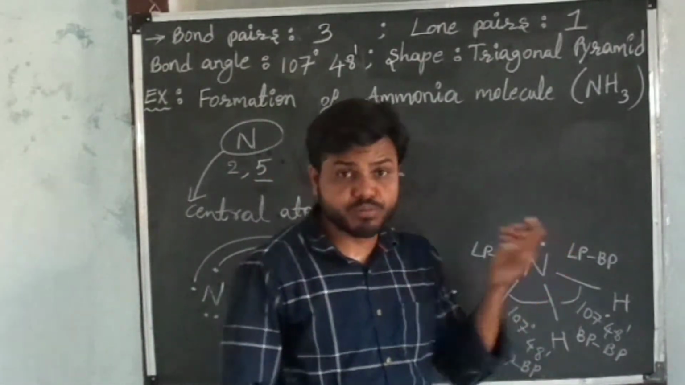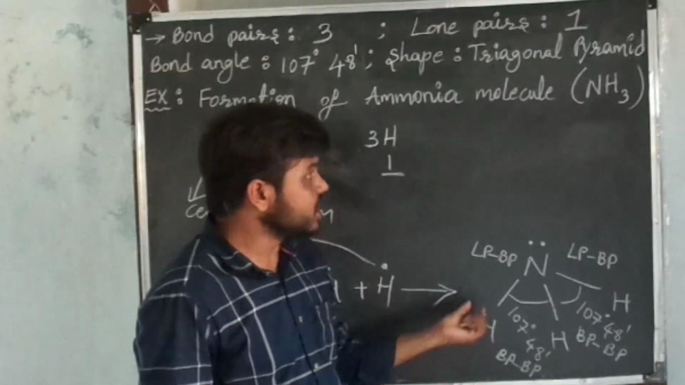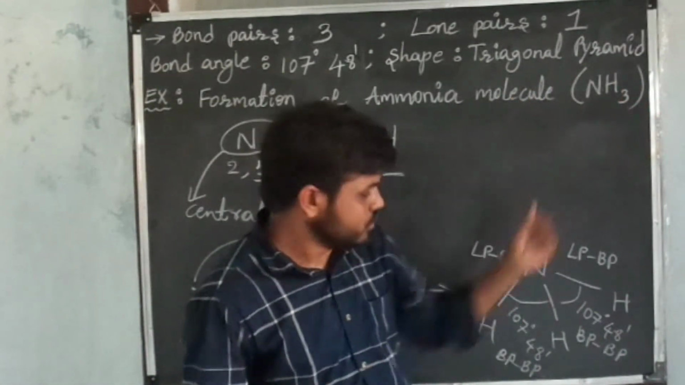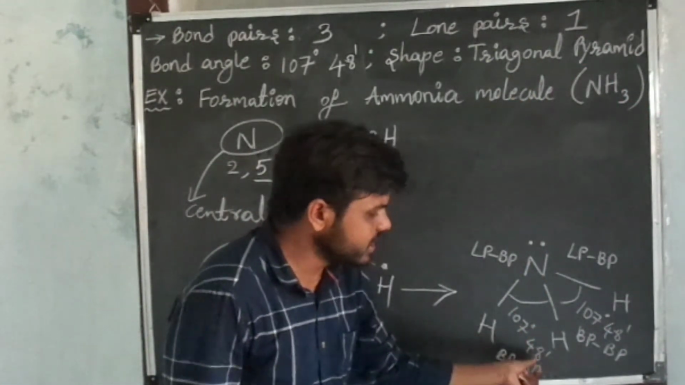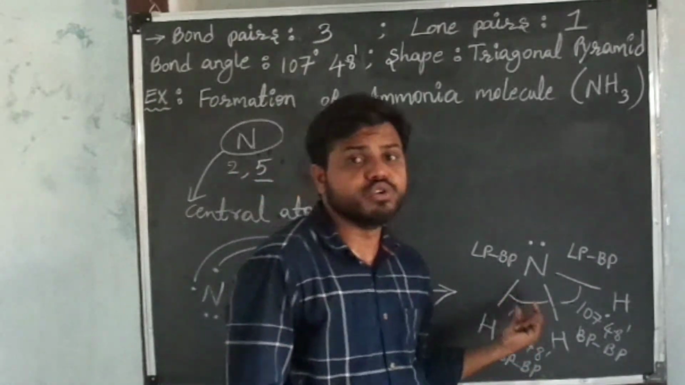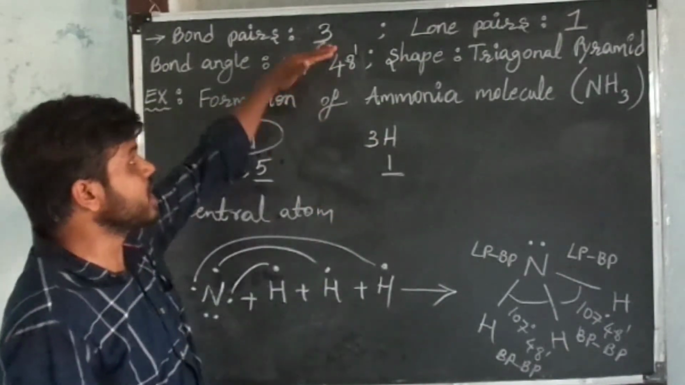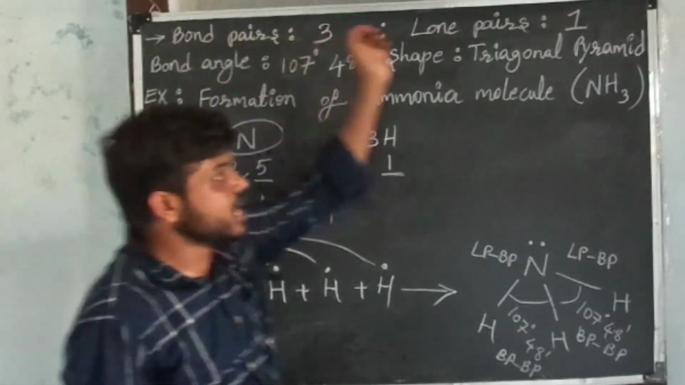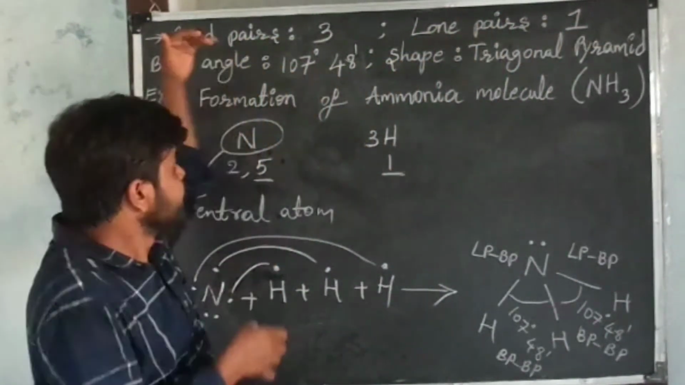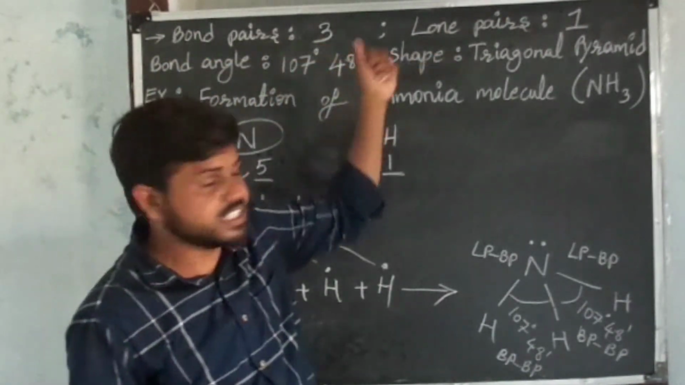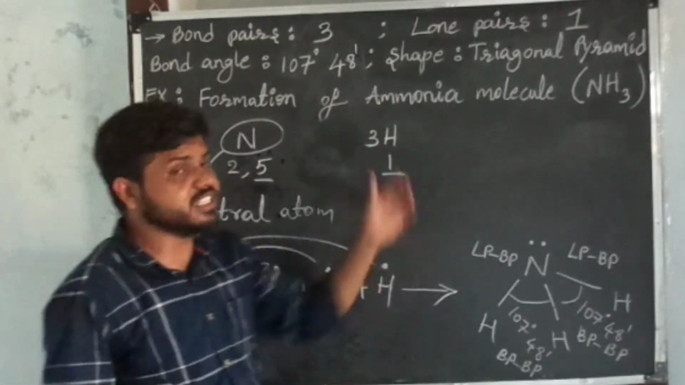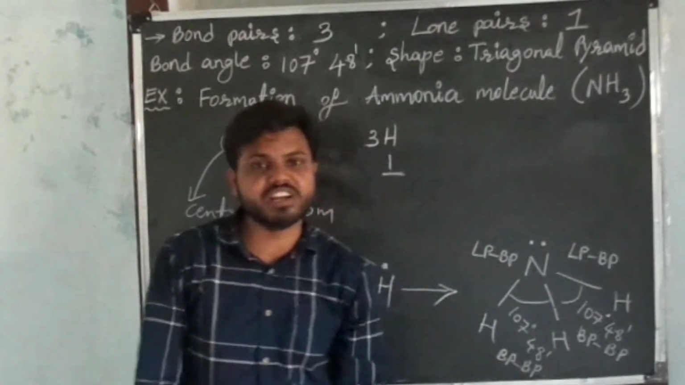This lone pair occupies more space around the central atom. That's why we get trigonal pyramid, and the bond angle is 107 degrees 48 minutes between two bond pair electrons. From this we can say, if any molecule has 3 bond pairs and 1 lone pair in the valence shell, the bond angle between bond pair electrons is 107 degrees 48 minutes, and the shape of the molecule is trigonal pyramid.